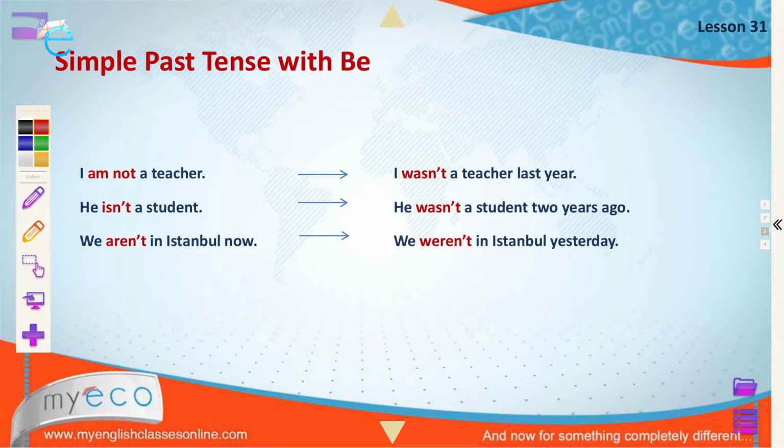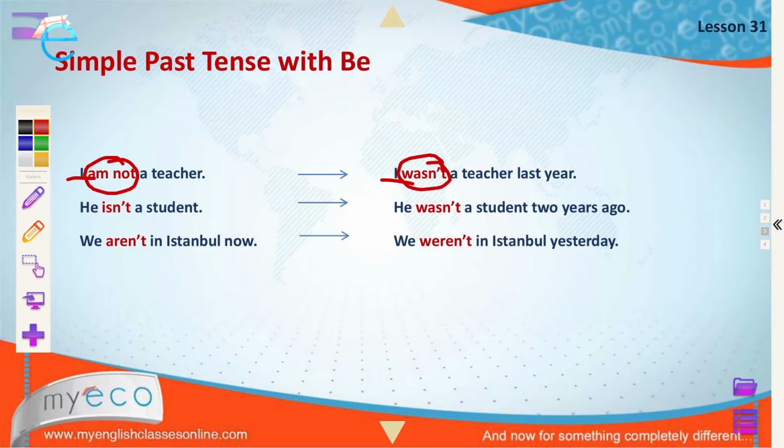And with the negative simple present tense, we use I am not a teacher. But with the past, we use I wasn't a teacher last year.